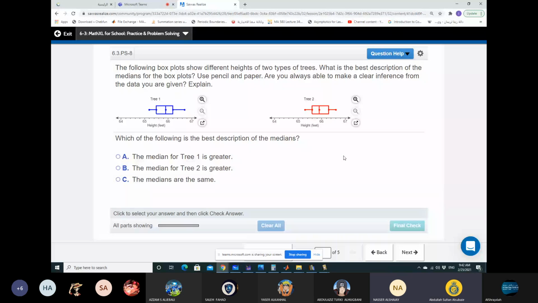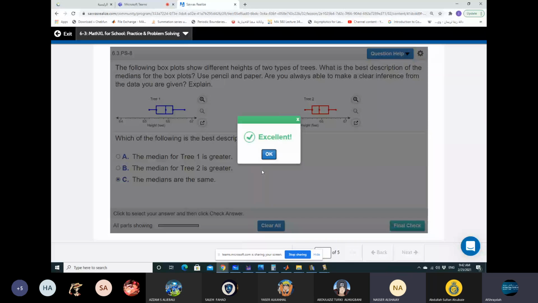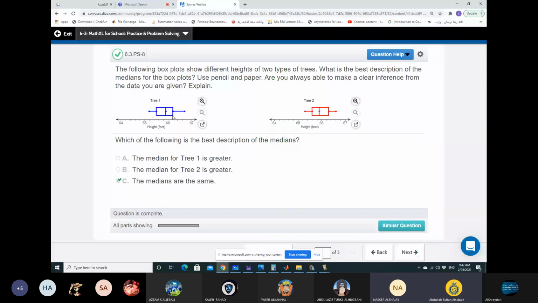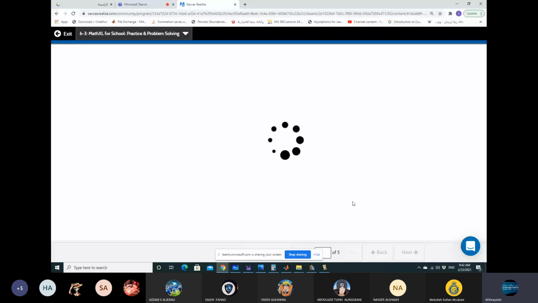Yes, they are the same, I think. Correct. The interquartile ranges are the same because the difference between Q3 and Q1 is the same.